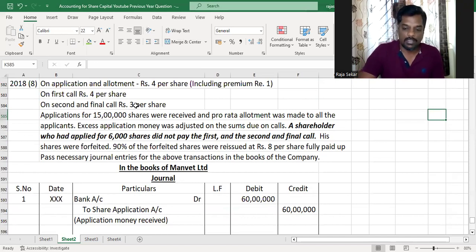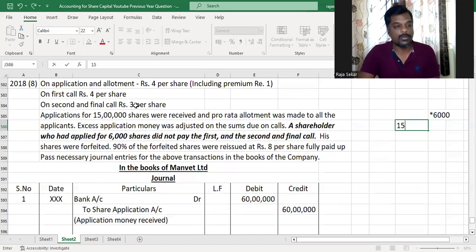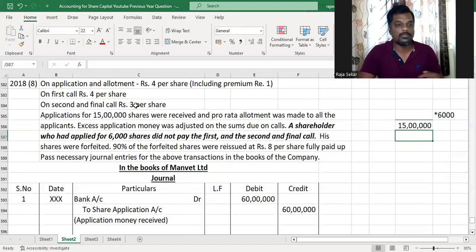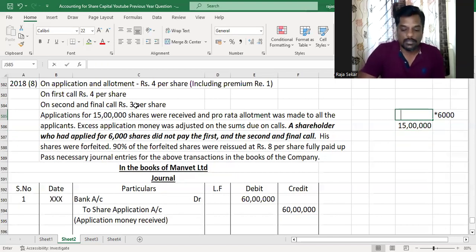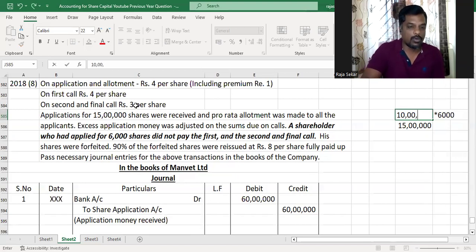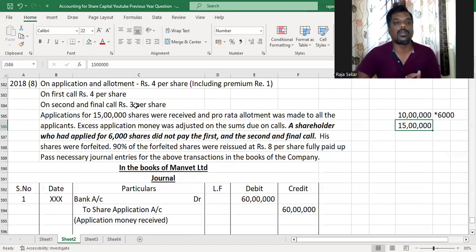You multiply and write the number of applications made, and in the denominator you write the total applications on which pro rata allotment was made, which happens to be 15 lakh. And in the numerator you write the total shares that were allotted on pro rata basis, which happens to be 10 lakh.